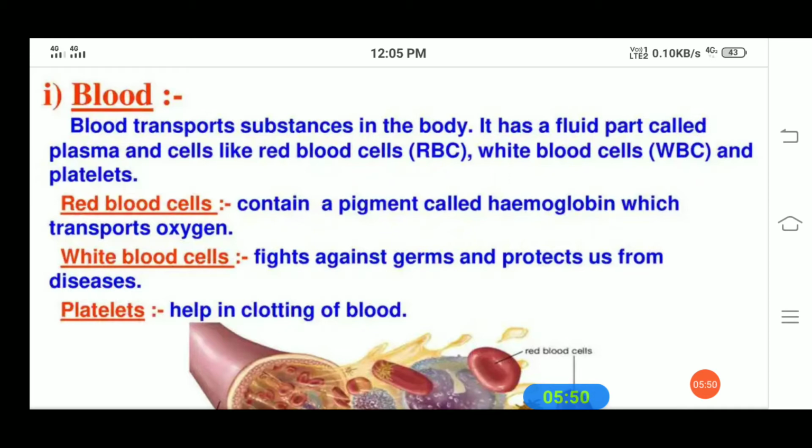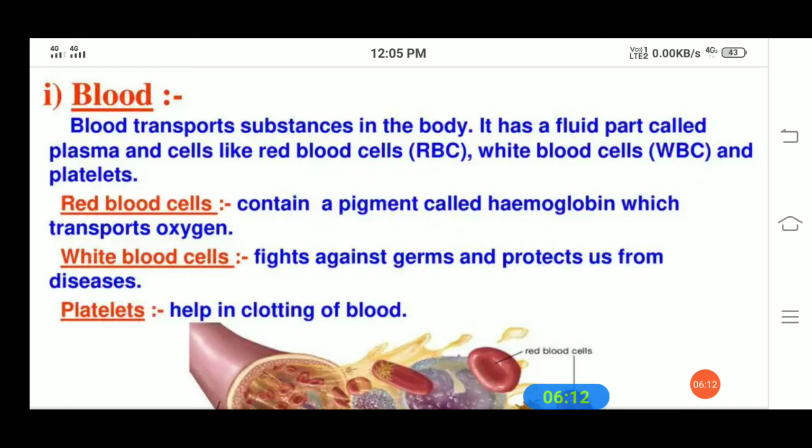The presence of hemoglobin makes the blood appear red. So students, what are the two main functions of red blood cells? The first is that they help to transport oxygen to all parts of the body.